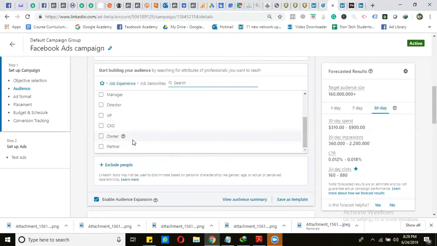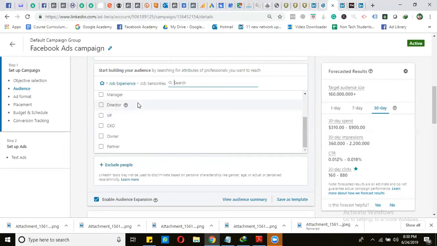If we select the owner, it means that it has the full or nearly full ownership of an organization. If we select the partner, they have the substantial partial ownership of an organization. If we select the CXO, those are the people that have direct reports and leadership responsibilities for the entire business function within any organization. Next is the VP or the vice president. These are the people who are in the executive management, and they have the direct reports and leadership responsibilities for their business units.